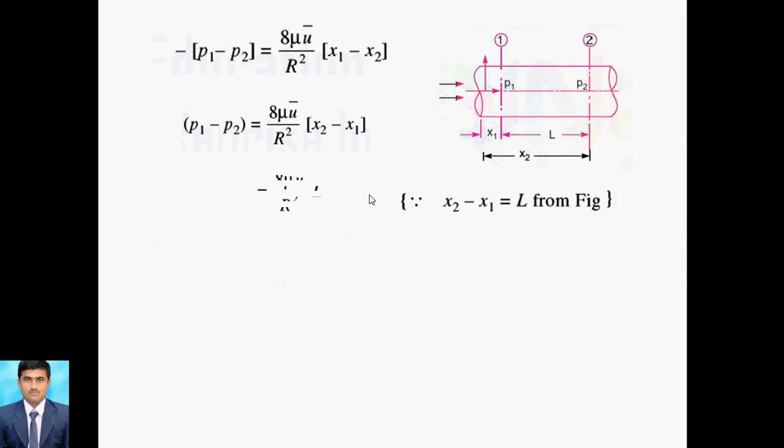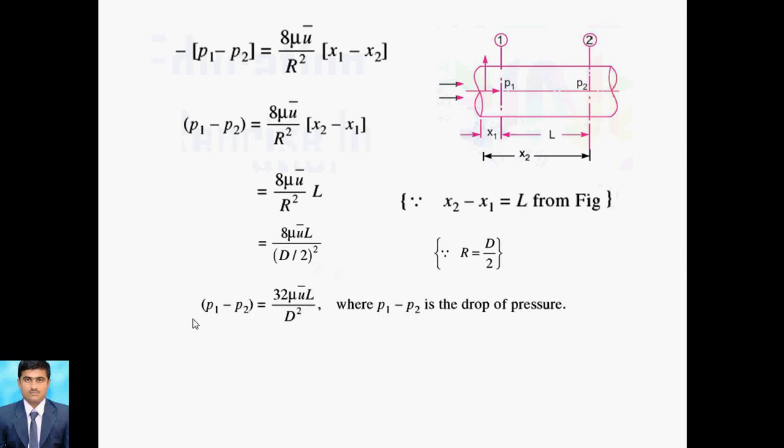From the figure, put the value of L, and then instead of R we can take d by 2. So R is nothing but d by 2. After putting this value we will get the equation p1 minus p2 equals 32 mu u bar L divided by d square, as 4 is on the upper side. So this p1 minus p2 is nothing but the drop of pressure.